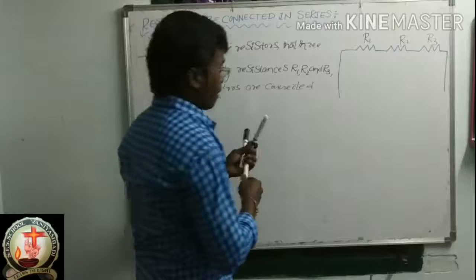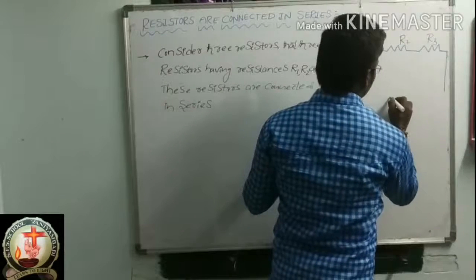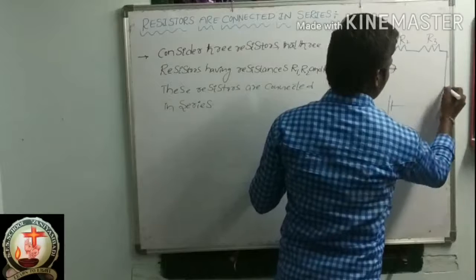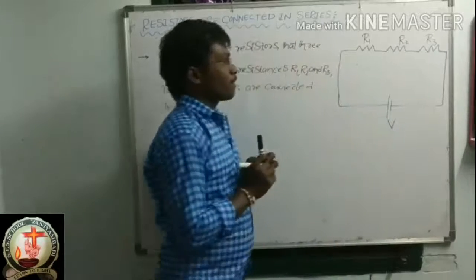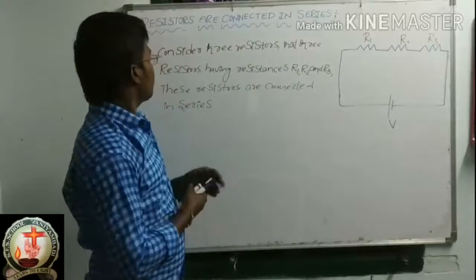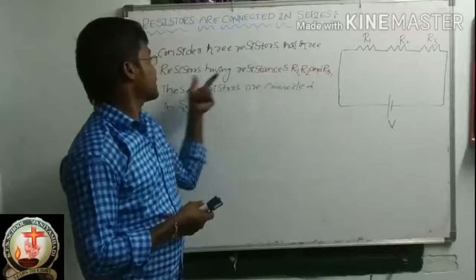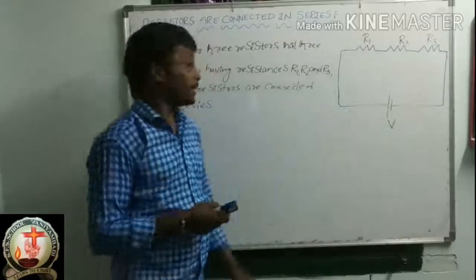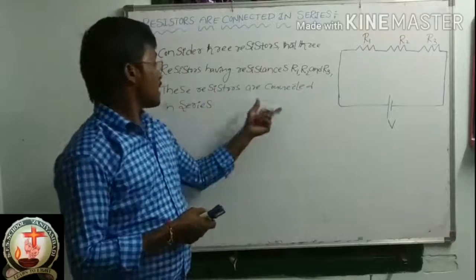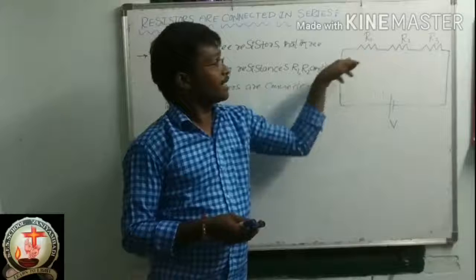Once again, please see the diagram. Consider three resistors having resistances R1, R2, R3. These resistors are connected in series.